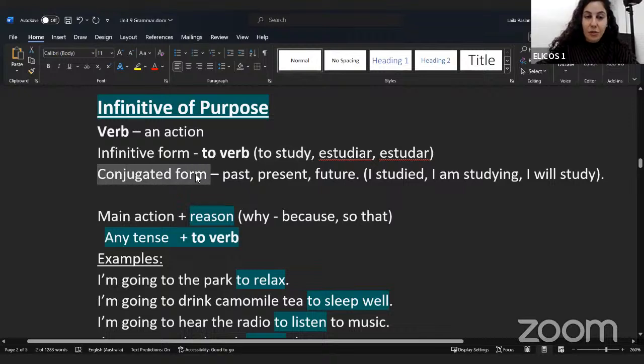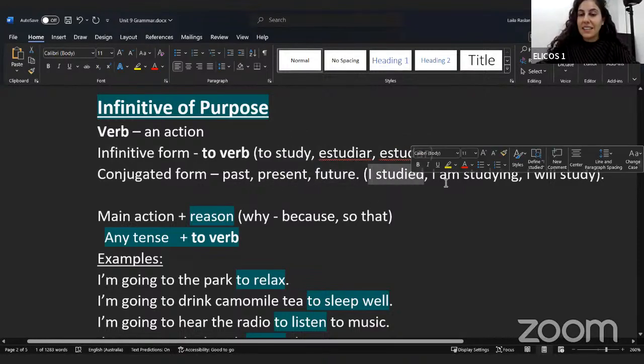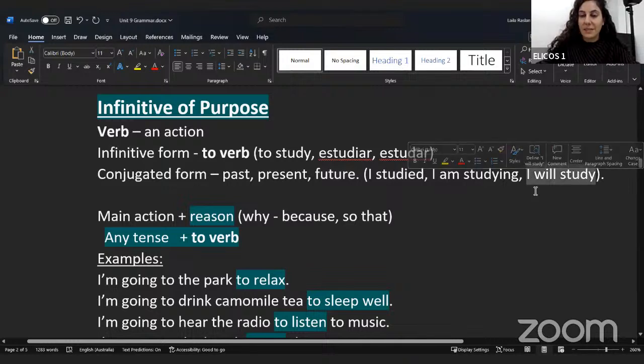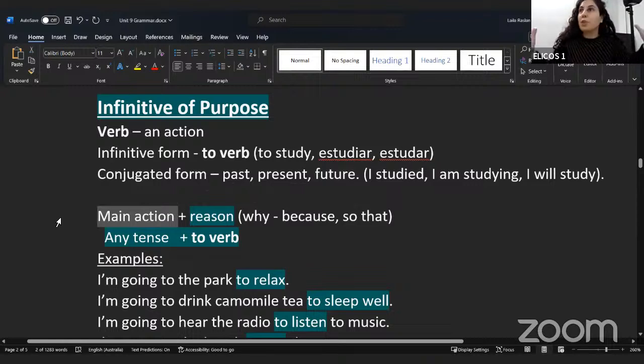The conjugated form means, is your sentence in the past? Is it in the present? Is it in the future? Like I studied, I am studying, I will study. So when we have the main action, for example, I'm going for a run or close the door, whatever main action is in the beginning, when I want to say why, the reason, I add the infinitive. To verb. So for example, I'm going to run, that's my first example, to exercise.